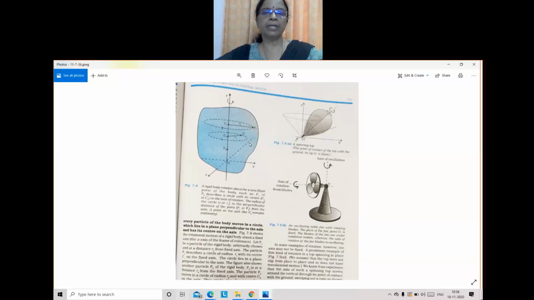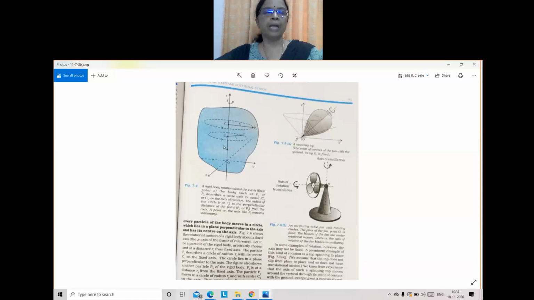These are things you need to know. Every particle of the body moves in a circle, and that circle lies in a plane perpendicular to the axis of the body.